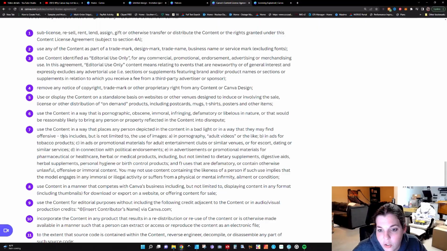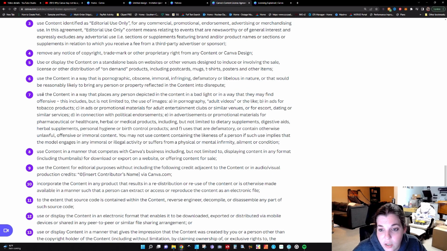So if you are creating your designs in Canva and then transferring them over for print on demand without heavily altering them, you are violating the terms of use. Okay. Use the content in a way that is pornographic. This is all R-rated stuff, okay? Use the content in a way that places any person in a bad light or a bad way.